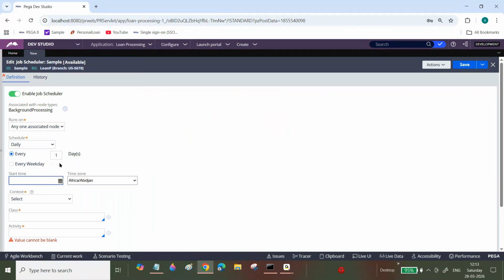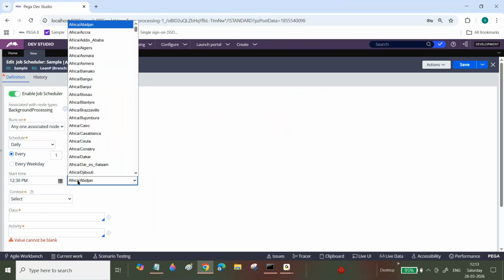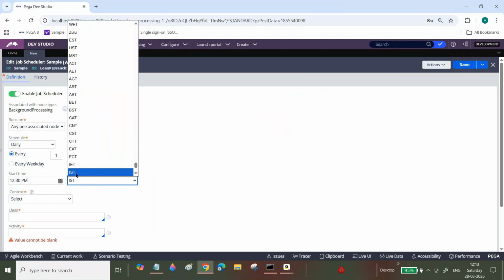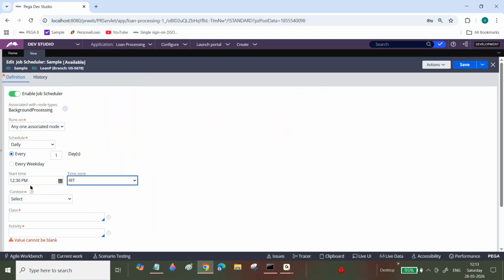For example, if I select every day at 12:30 a.m., it will execute, and 12:30 p.m., it will execute. Okay, everyone is clear now. See, now I'm going to specify IST. What it will do is every day at 12:30 p.m. this activity will execute.